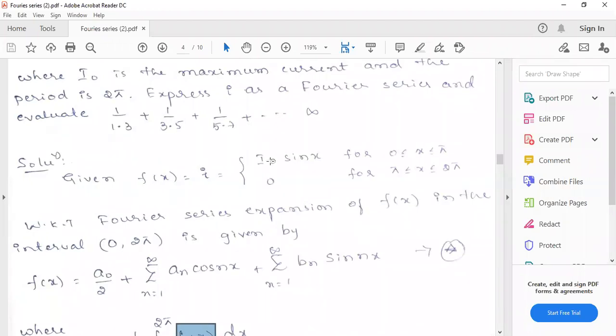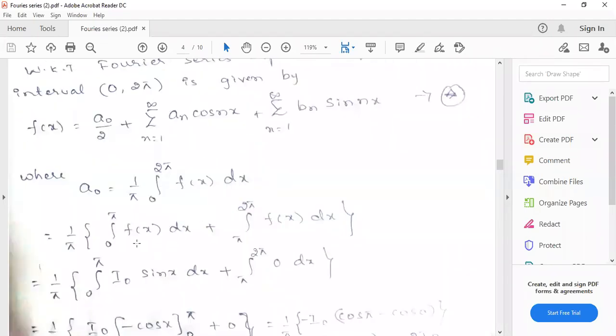Because we know the value of the function in the interval 0 to pi, one thing, and we know the value of the function in the interval pi to 2 pi. There are two values for the given function. So for that purpose, you have to split this into two parts, that is 0 to pi f of x dx and pi to 2 pi f of x dx. Now you substitute the value, because we know the value of f of x in the interval 0 to pi and in the interval pi to 2 pi.